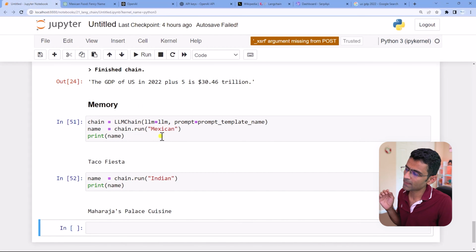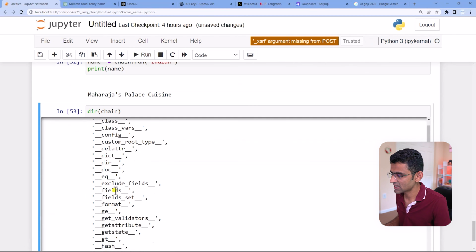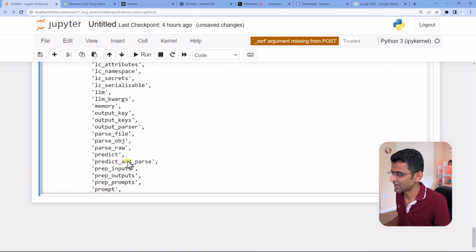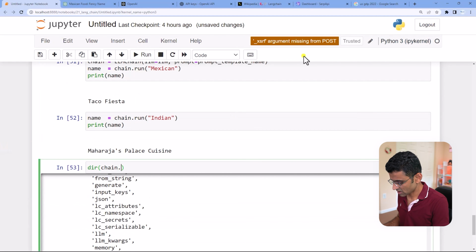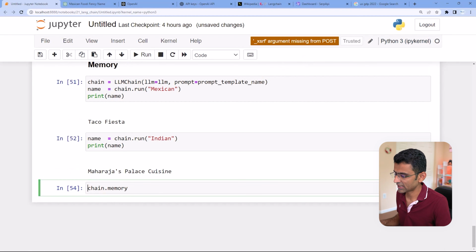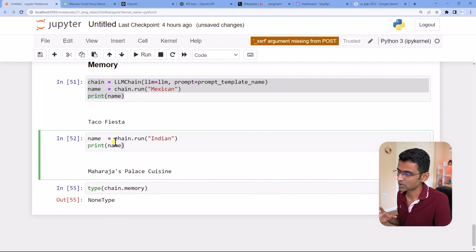If you look at the LLM chain, by default, these chains do not have memory. They are stateless. And if you look at the available methods that this chain has, you'll find that it has an element called memory. Here, see memory. And if you try to print the memory, you don't get anything because the object is set to none. Now, if you want, you can attach memory to it. For memory, you have to create an additional object and attach it so that it remembers all these conversations.